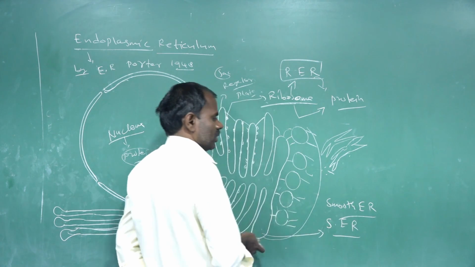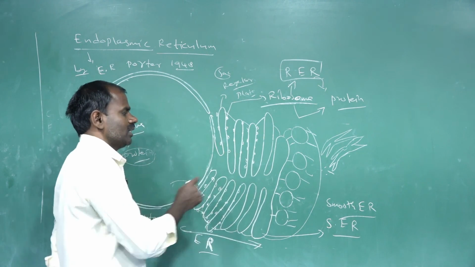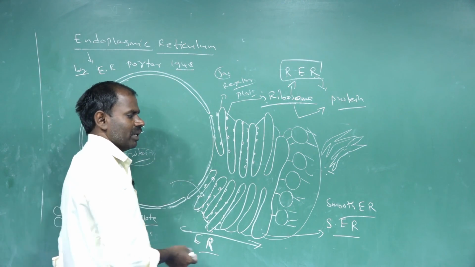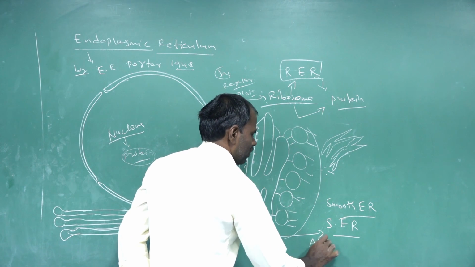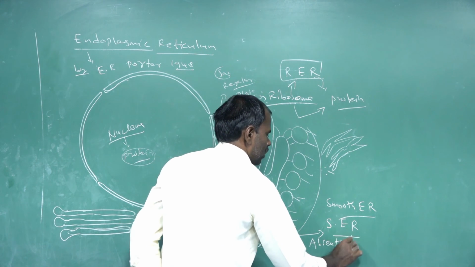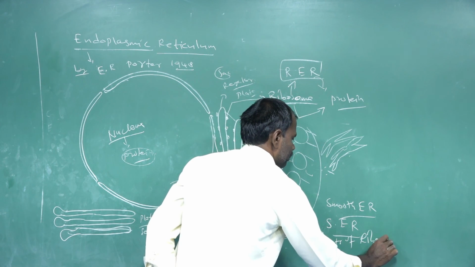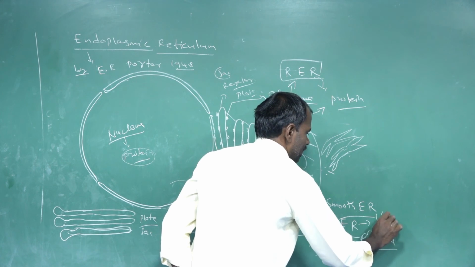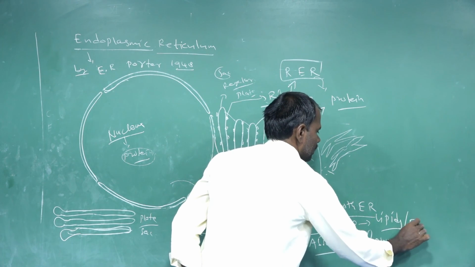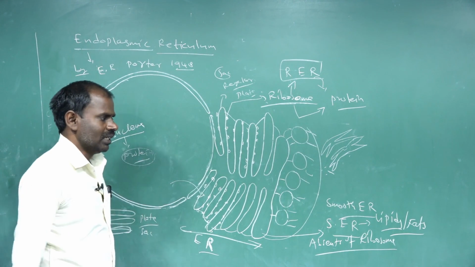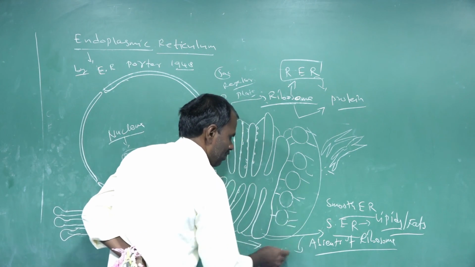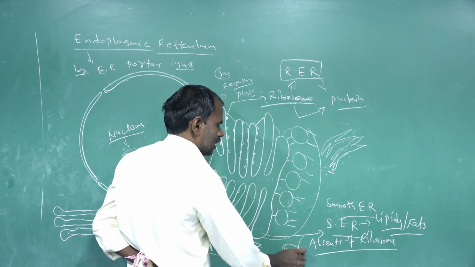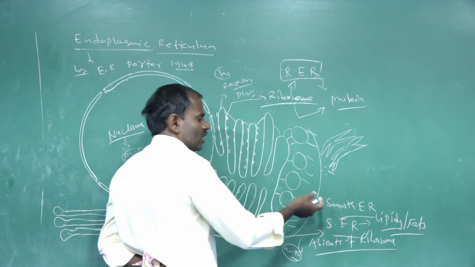In smooth endoplasmic reticulum there are no ribosome particles on the outer surface of the endoplasmic membrane. The absence of ribosomes is what is called smooth endoplasmic reticulum. It synthesizes lipids and fats. Drugs and some other materials, such as waxy substances, are also handled in smooth endoplasmic reticulum.